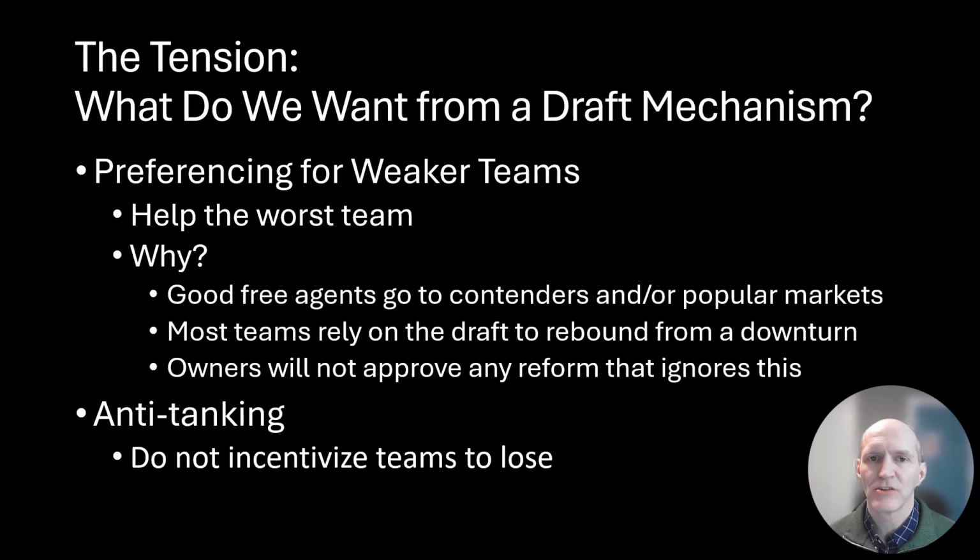In evaluating a draft mechanism, there are several desirable properties. 2 of them are preferencing for weaker teams, meaning that whatever the weaker teams are, we want them to have an advantage in the draft. Let them go first, let them have the highest probability of going first, something like that. But we also don't want to induce tanking or teams losing on purpose, because if you give advantage to the teams with the worst record, that's an incentive for teams to have the worst record and lose on purpose.